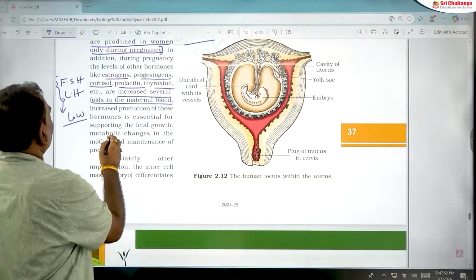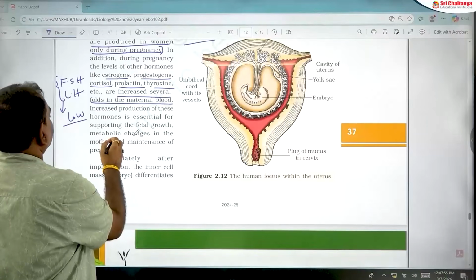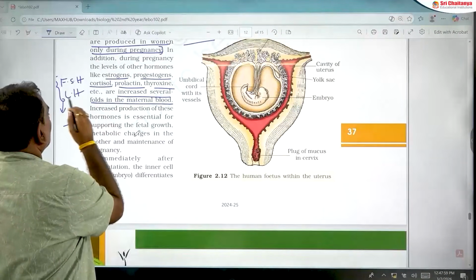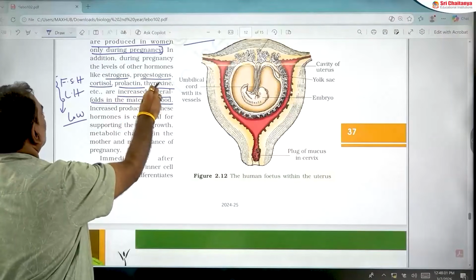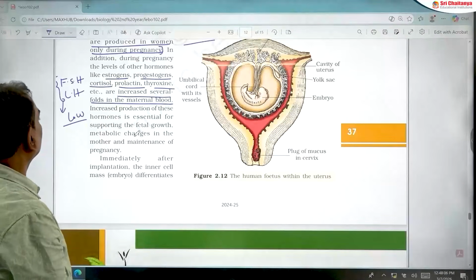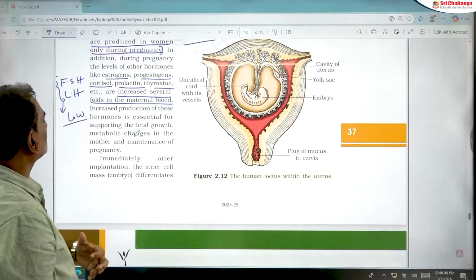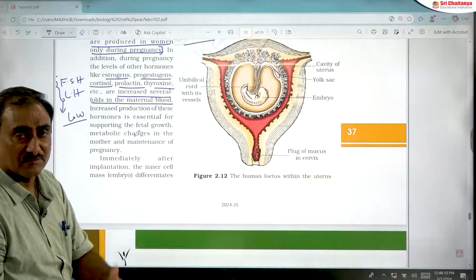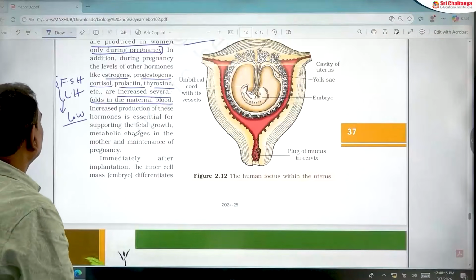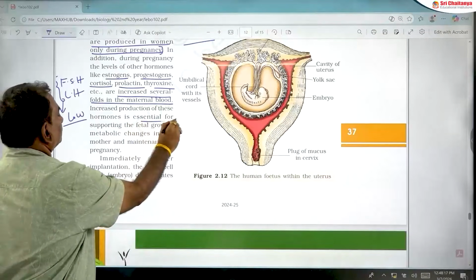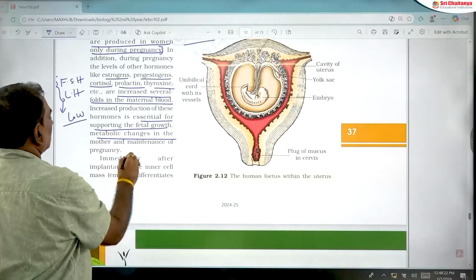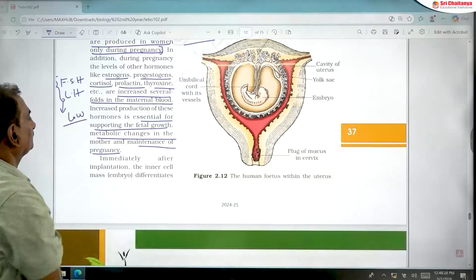During pregnancy, hormones like cortisol, thyroxine, estrogen and progesterone, these hormones' levels increase several times in maternal blood. Reason: these hormones are essential for supporting the fetal growth, metabolic changes in the mother, and also maintenance of pregnancy.